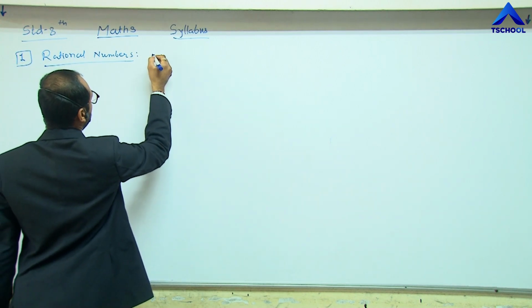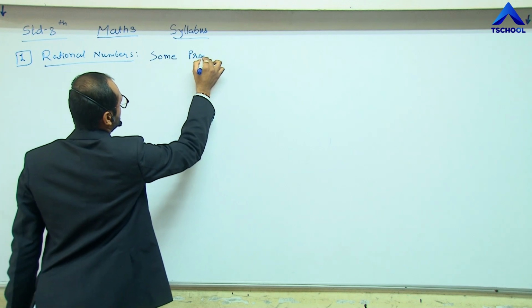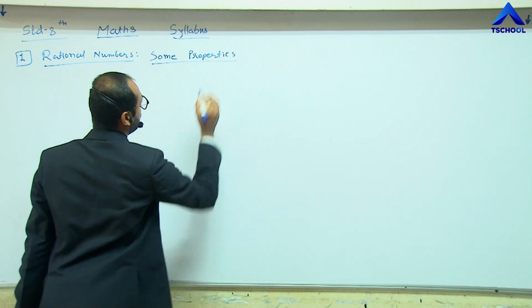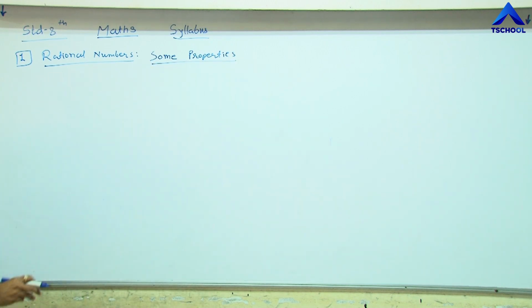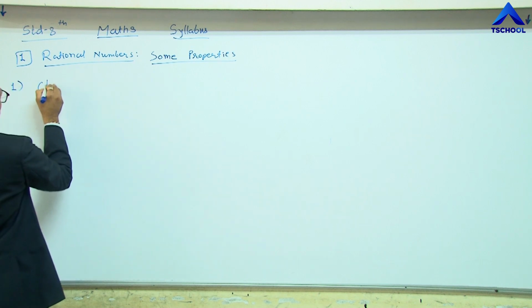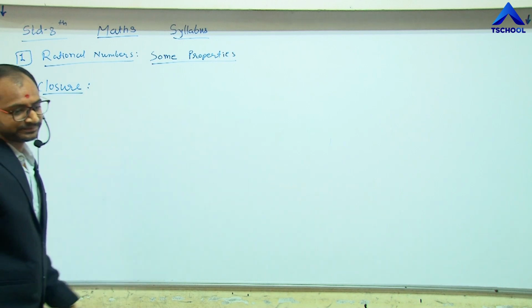Let me move on to some basic properties of these numbers. The first property is the closure property.